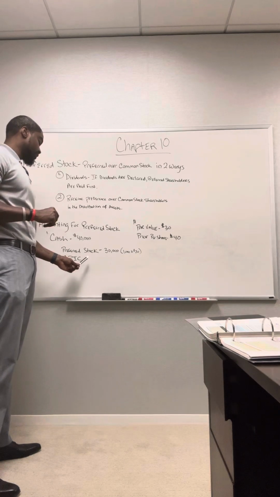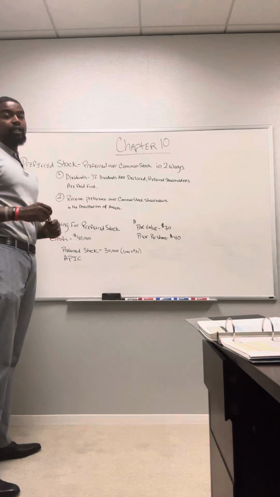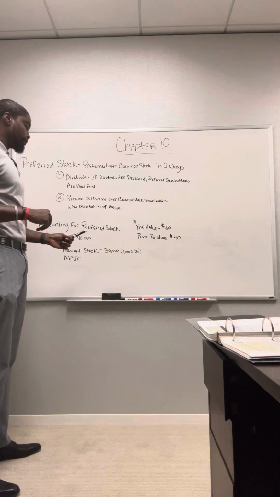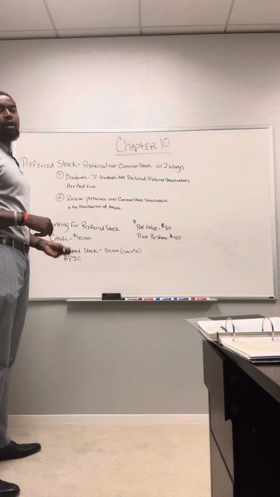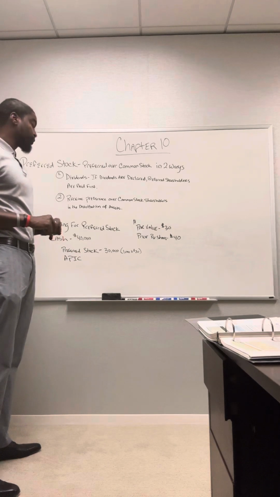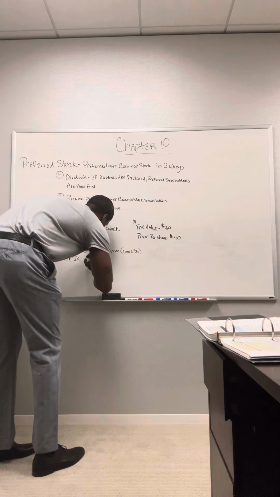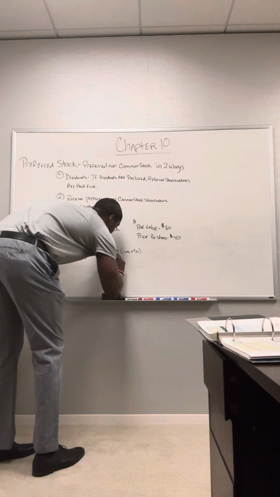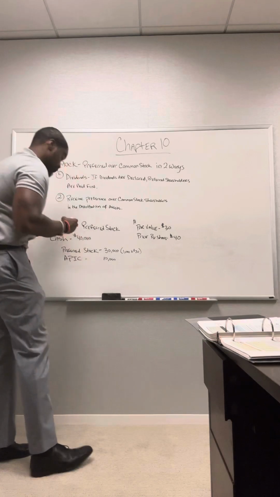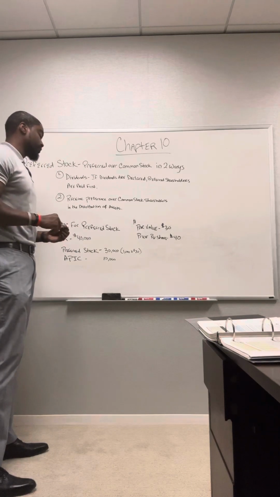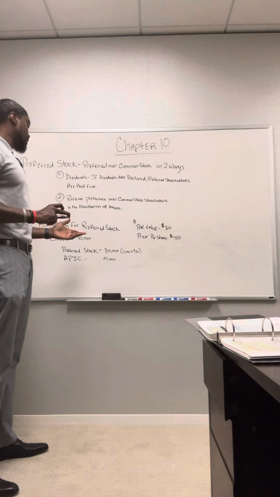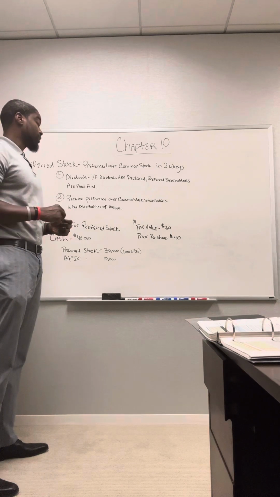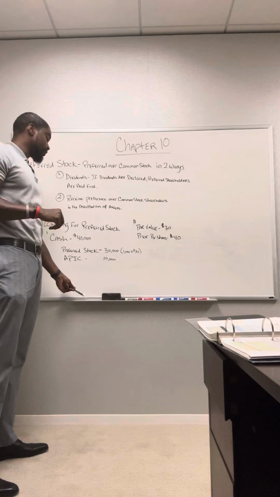Our balancing area is going to be additional paid in capital. This time I didn't spell it all the way out. The further you get along in accounting, they just start calling this account APIC, which is additional paid in capital. So that's going to be $10,000 in additional paid in capital, which is just additional capital issued over the par value of the stock. So that's how the accounting works for the preferred stock. Very similar to the common stock, except the par value is a little bit higher here in this example.